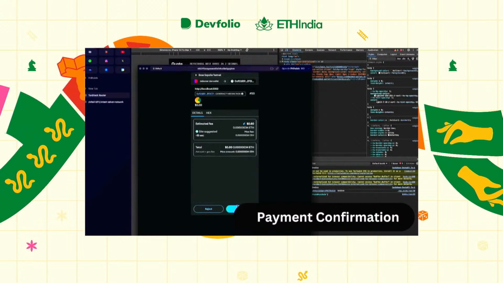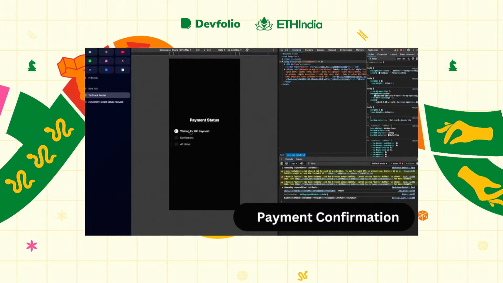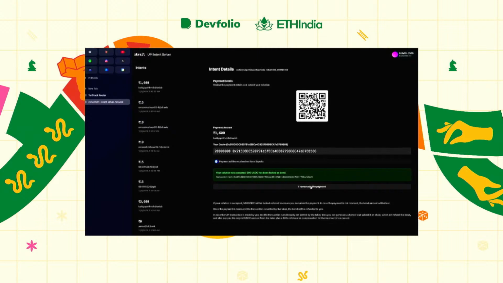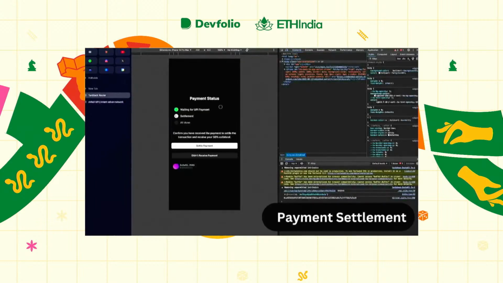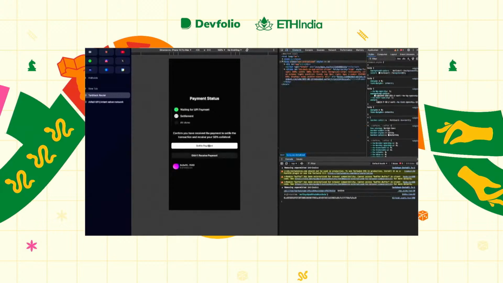this takes the form of a solution commitment. So now, me as a taker, I have committed to the solution, and I am waiting on the maker to fulfill the UPI payment. As the maker, you now have the option to scan this QR code and actually fulfill this intent. I'll go ahead and do that. Now that I've done that, I can click I've made the payment. Once this payment has been made, the taker is able to see that the UPI payment has been made. At this point, they can choose to settle optimistically, and in case they haven't received a payment, they will be refunded the original amount plus the bond amount, as well as 500 USDC for compensation of the time loss. Because I've already received the payment, I'll be settling this transaction.